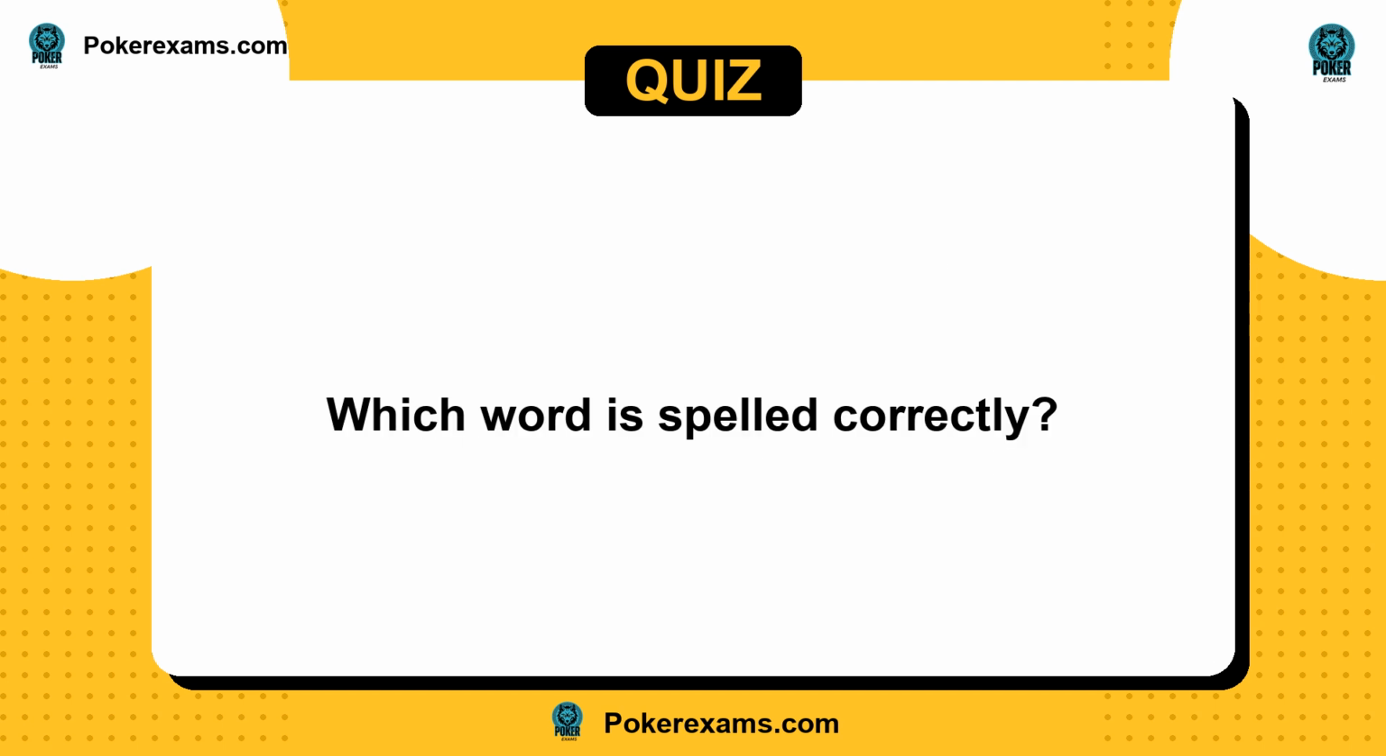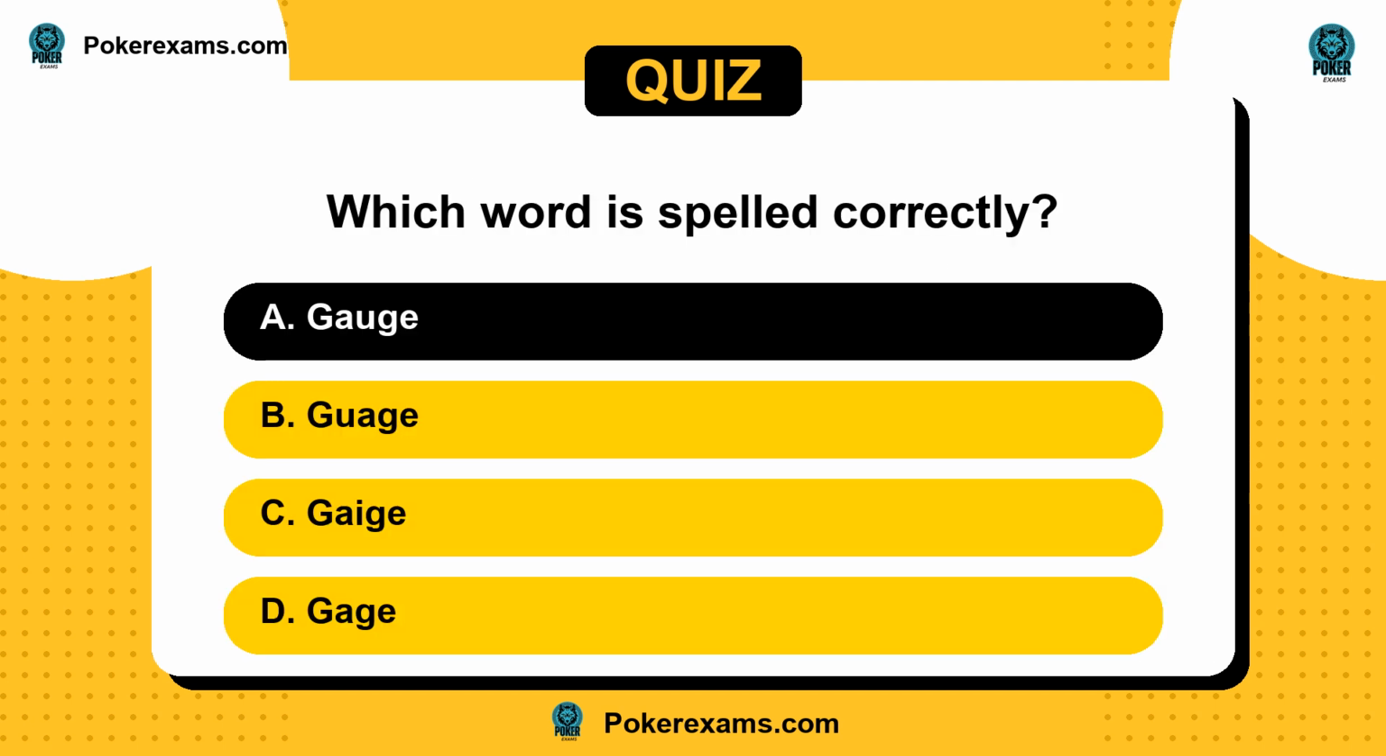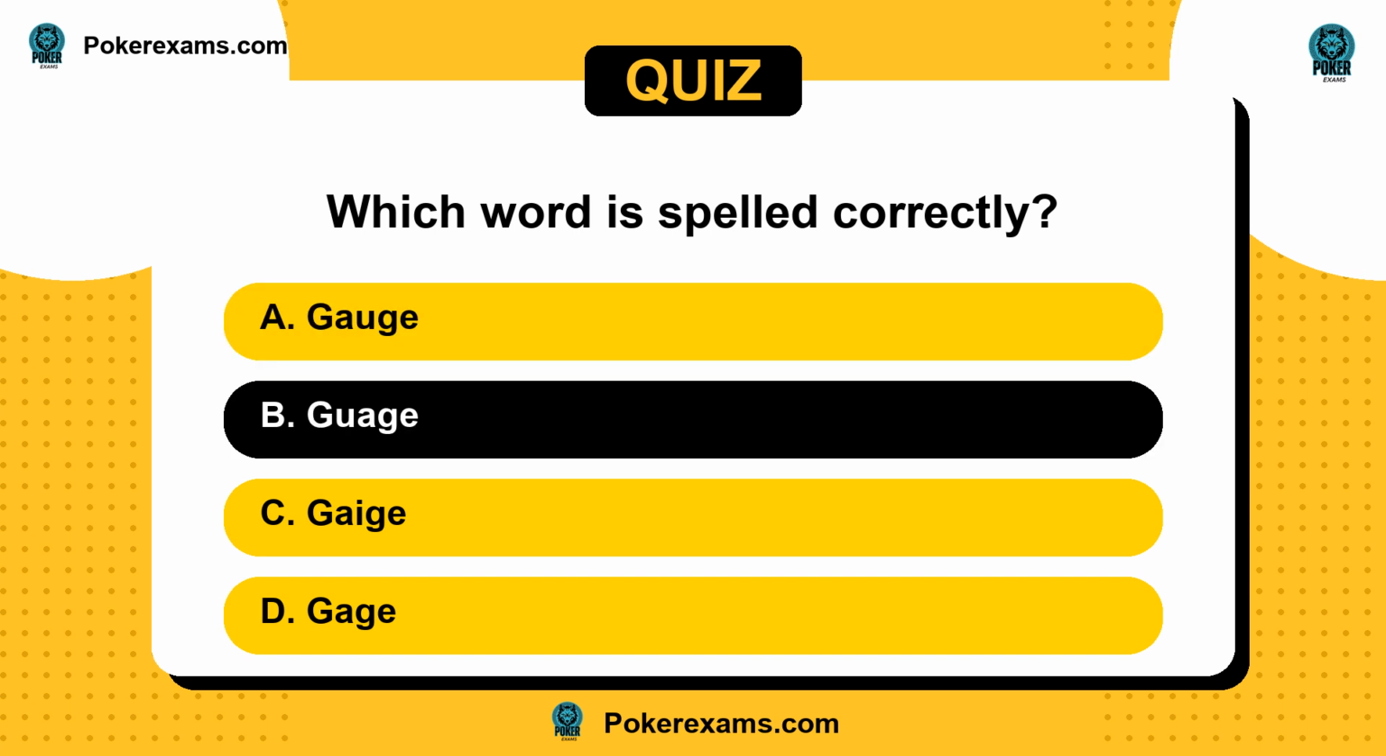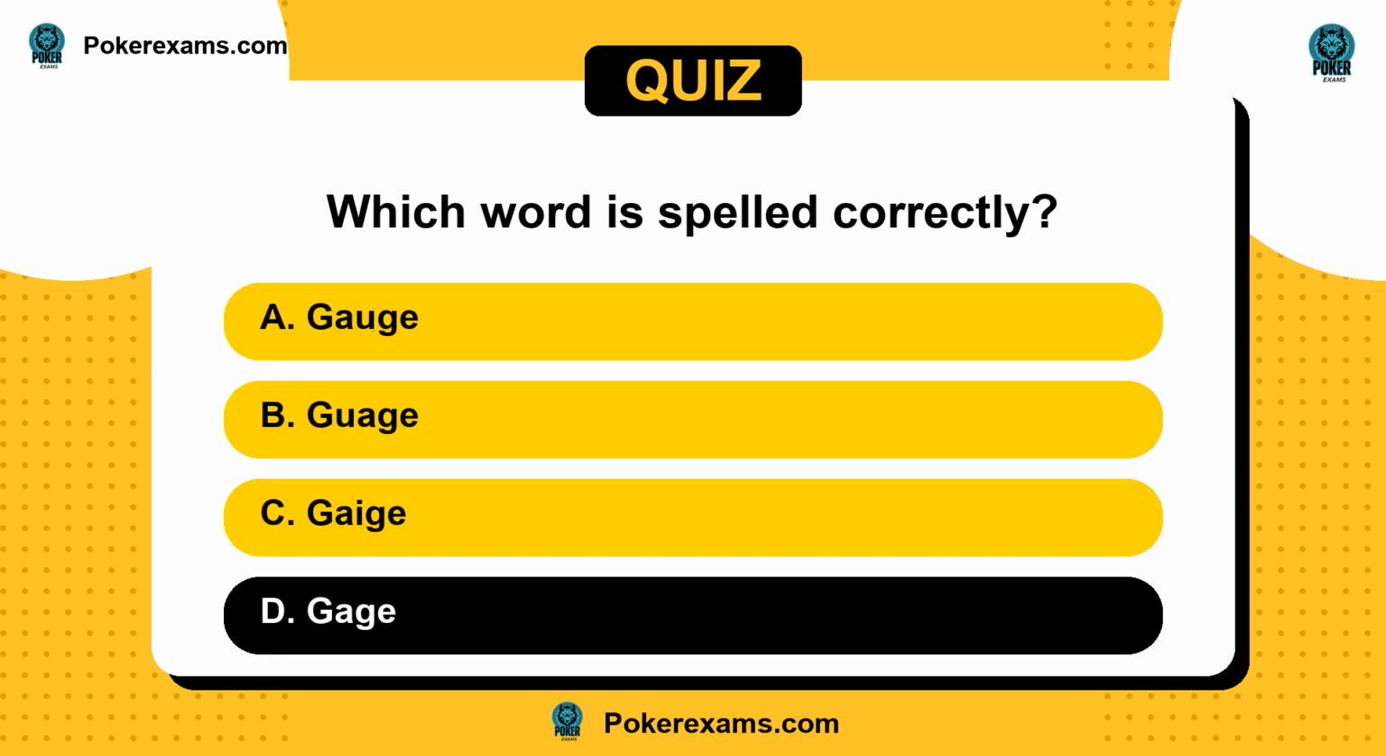Next question. Which word is spelled correctly? Is it A, gauge, or B, gauge, C, gauge, or D, gauge?